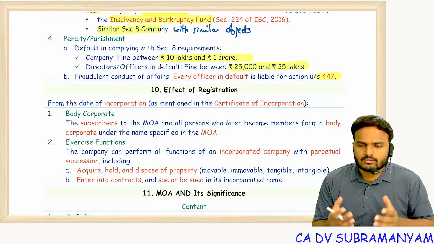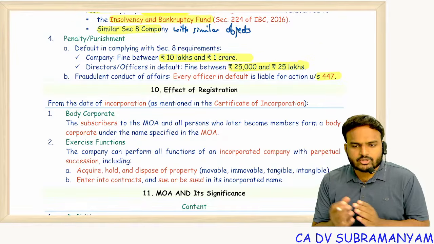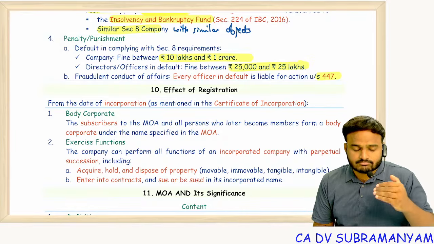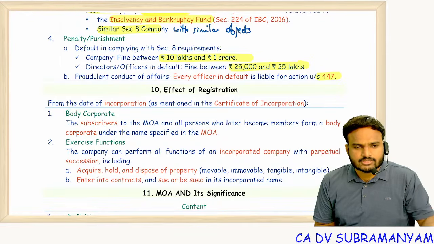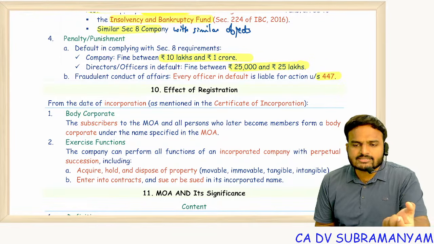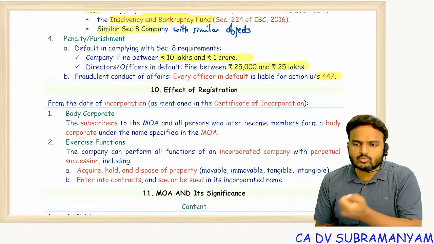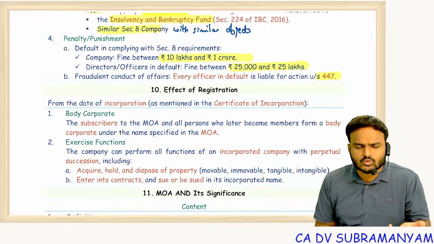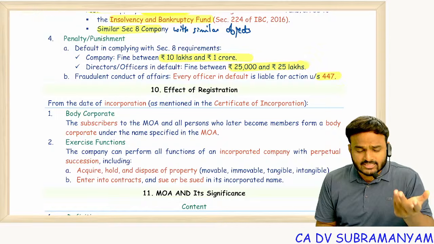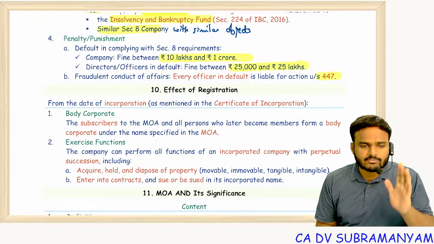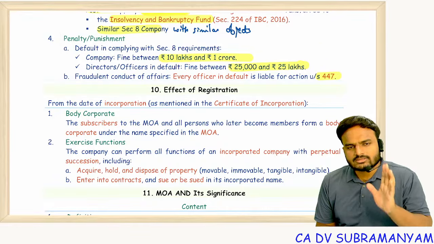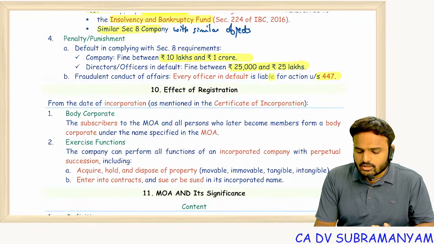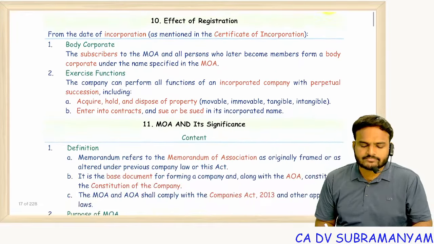Example, black money. To convert black money into white money, I registered a Section 8 company. In the name of fictitious persons, I'm crediting some amounts to my Section 8 company. So who are the donors? Are they really in existence? No. Fraudsters, fictitious persons. Simply in the name of fictitious people, if I'm making donation, trying to convert black money into white money, that is a fraud, and the punishment would be 447.